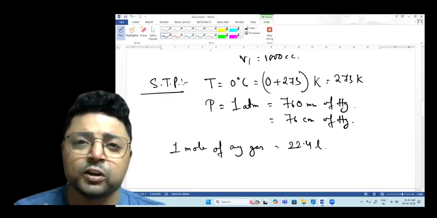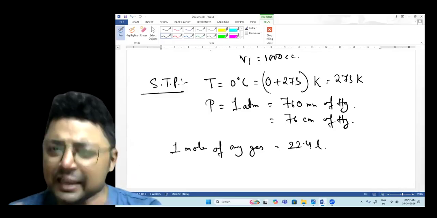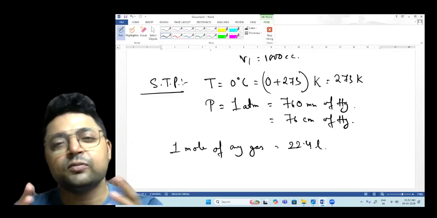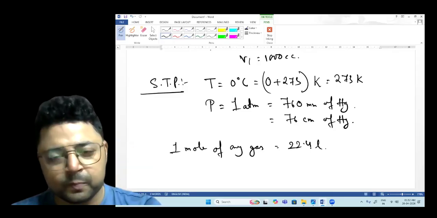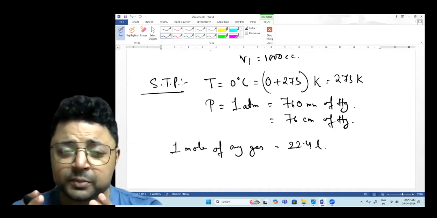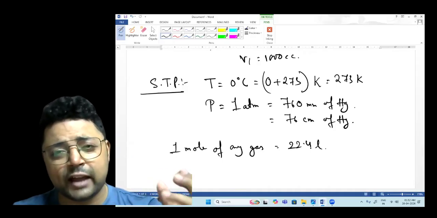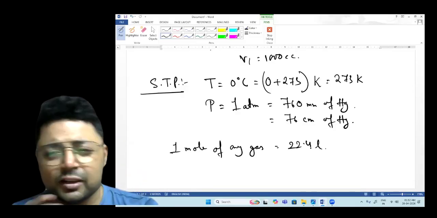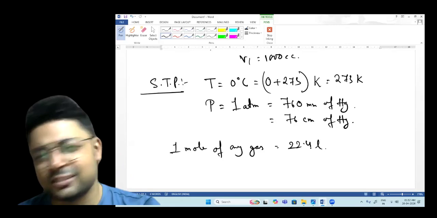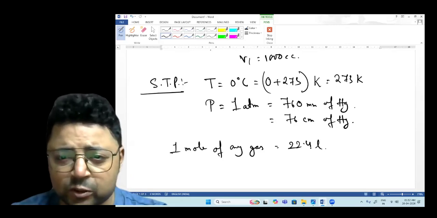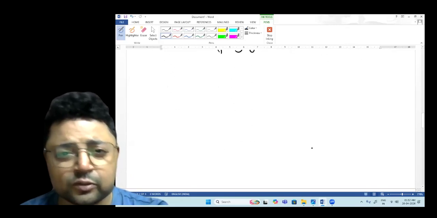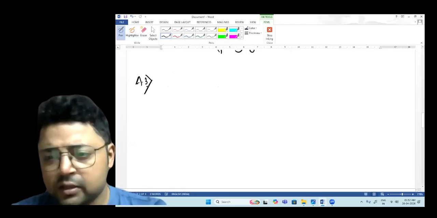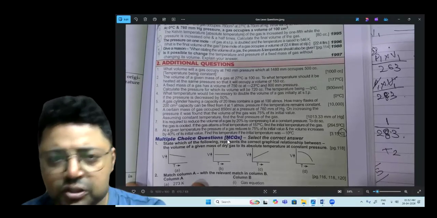Now, what is a mole? We will come to this concept of mole later on in class 10. But for now, 1 mole is a quantification of a huge number. A lot of molecules and atoms come together to make a mole of a compound. We will learn it in class 10, not now. This is just for concept that I'm sharing with you. Let us go to the third question.